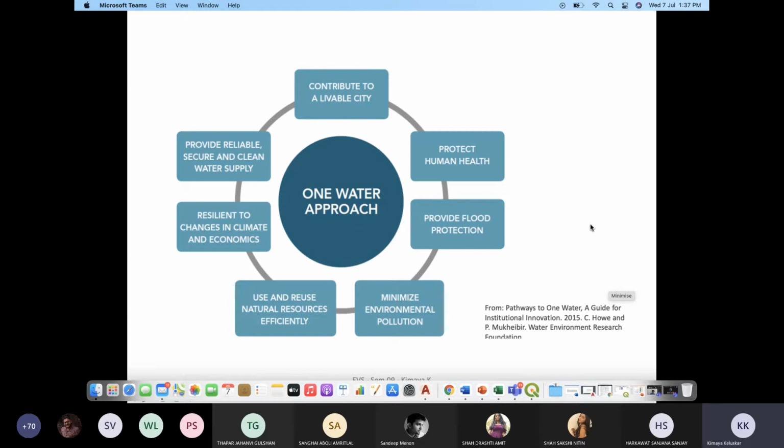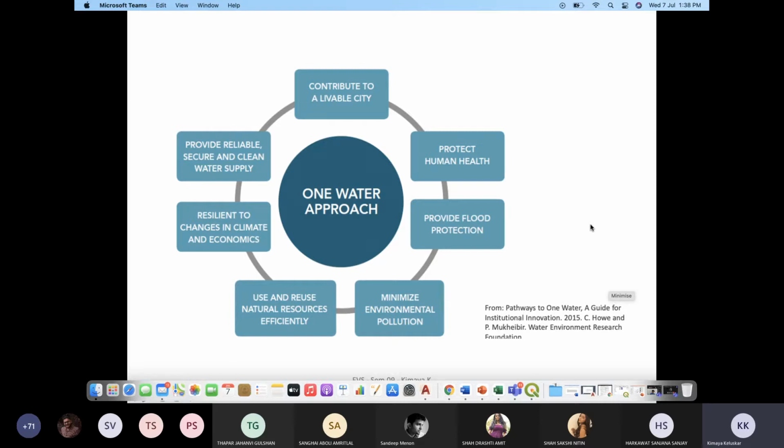There is access to all kinds of facilities and amenities. The infrastructure is very good and things like that. Then comes providing reliable, secure, and clean water supply. There are so many parts of the city which still don't have the water supply or the clean source of energy.